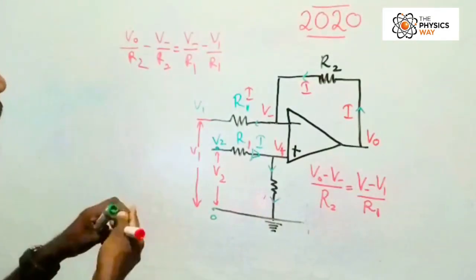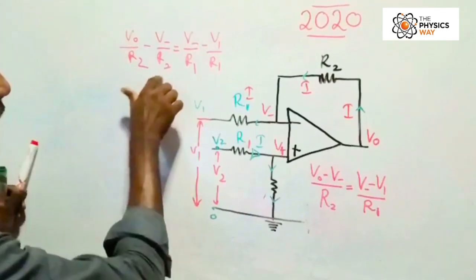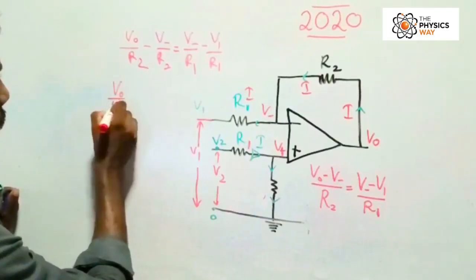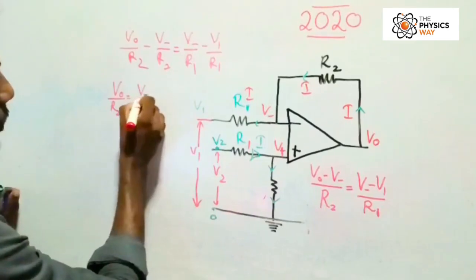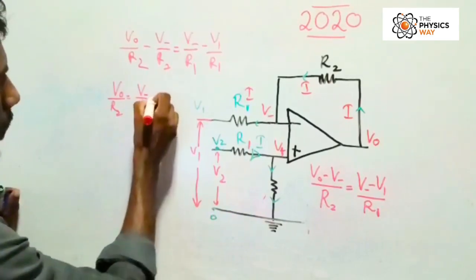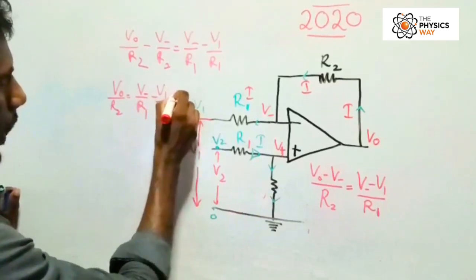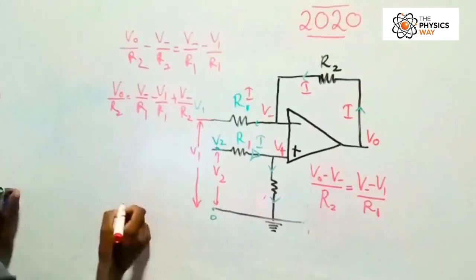Then my plan is to make V naught the subject here. So I'm going to send this part in this direction. Now I'm getting V naught over R2 equals V minus over R1 minus V1 over R1 plus V minus over R2, right?